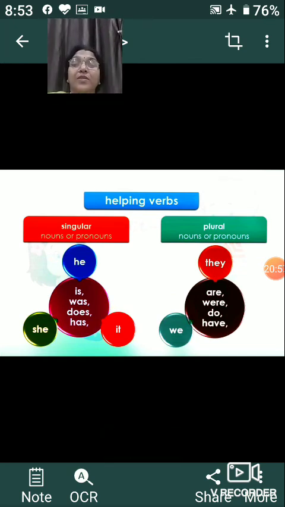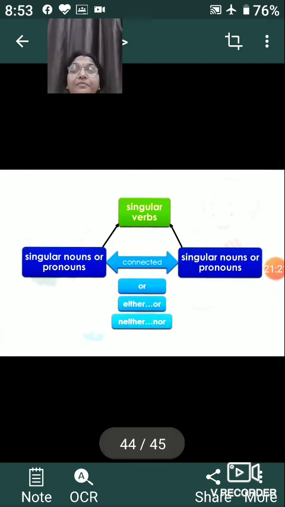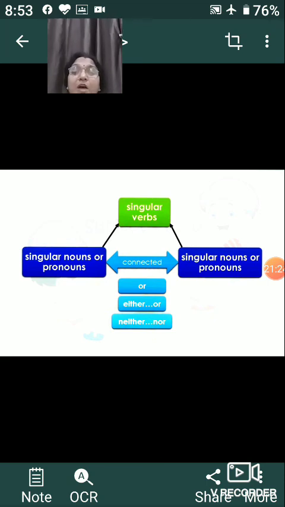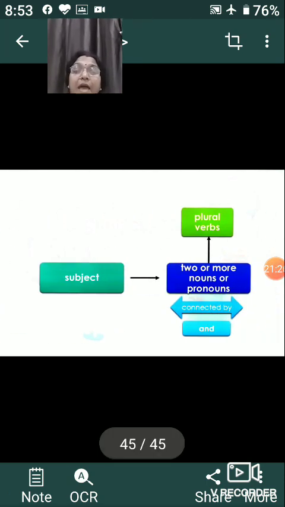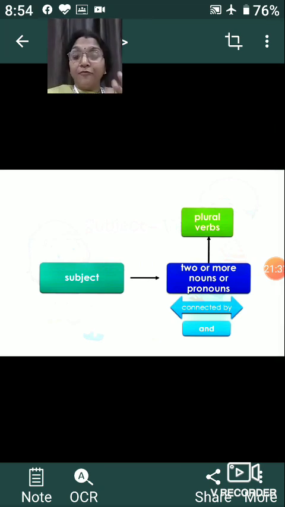So we came across the helping verbs. We came to know the singular nouns and pronouns he, she and it, and the verbs we use with he, she, it: is, was, does and has. What are the plural pronouns? Plural pronouns are we and they. And what verbs can we use? Are, were, do and have. So this is how we have studied today, and I have given you all the rules. I hope you have understood all the basic four rules.